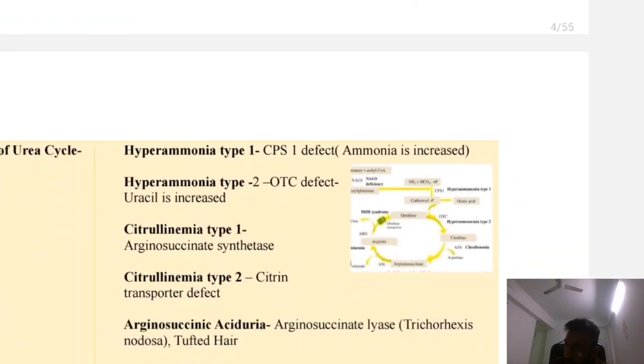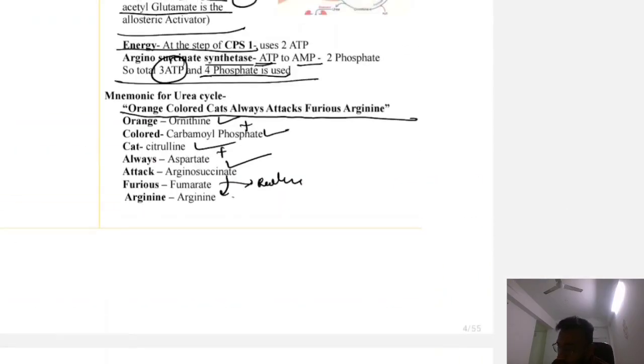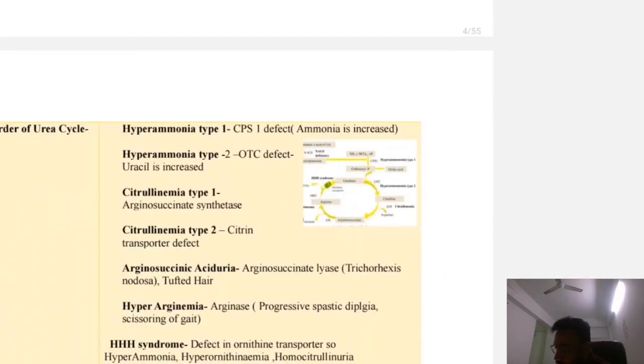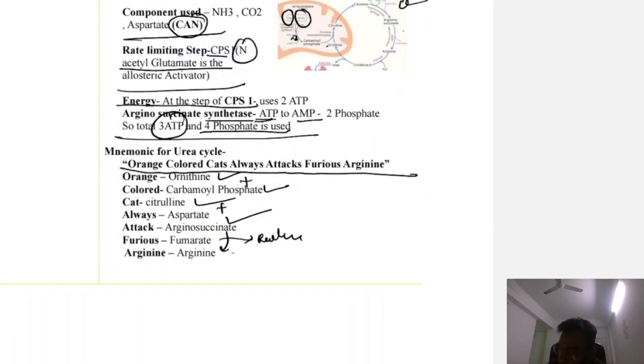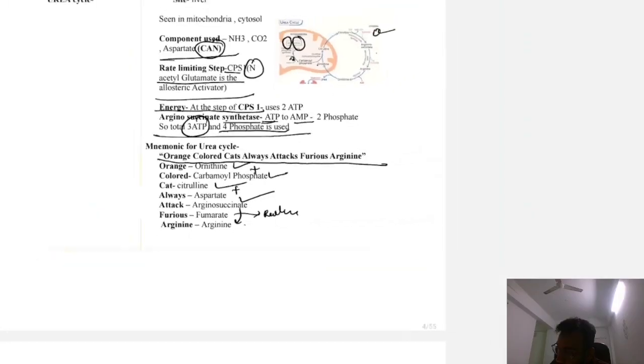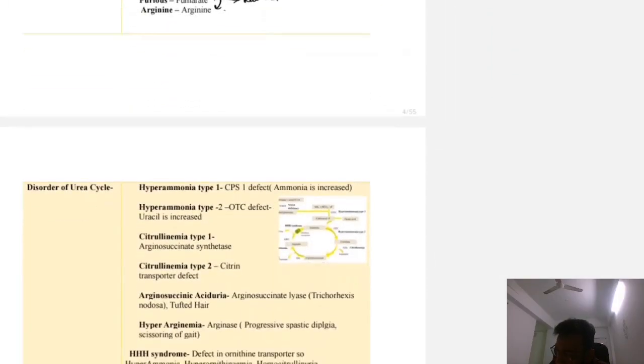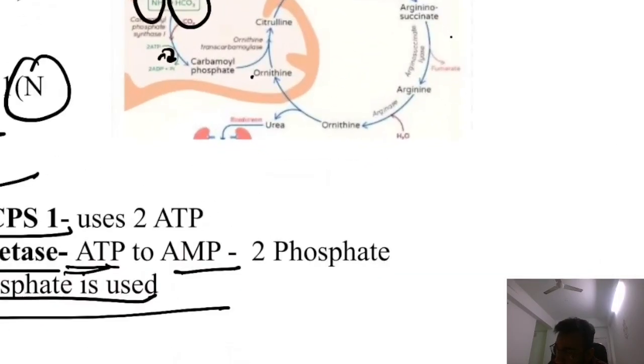Okay, now the various enzyme defects. The first is the CPS1 defect. CPS1 is carbamoyl phosphate synthetase 1. If it is defective, the patient will present with hyperammonemia. NH3 level will obviously be increased because it is the substrate. Because the enzyme is not there, the substrate will be increased.